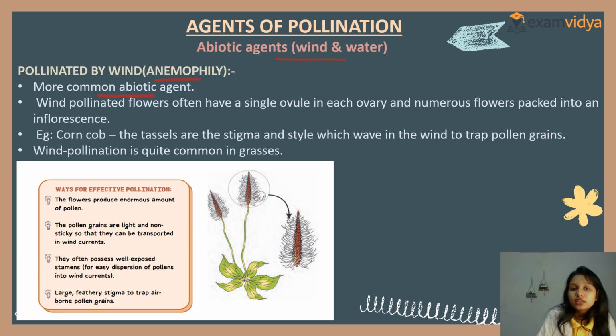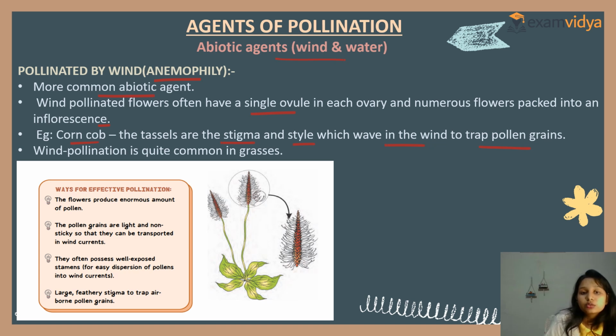Wind pollinated flowers often have a single ovule in each ovary and numerous flowers packed into an inflorescence. For example, the corn cob. The tassels are the stigma and the styles, which wave in the wind to trap pollen grains. Clear? So this is the corn cob. Search Google for corn cob and check the tassels.